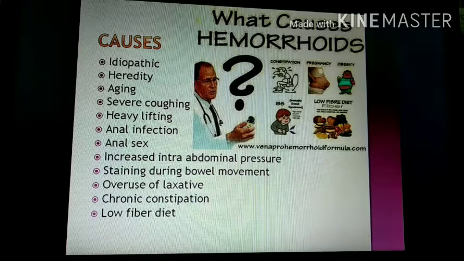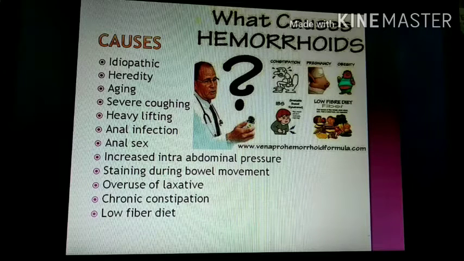After that, aging: the tissues that support the veins of the rectum and anus weaken with aging. Severe coughing may increase intra-abdominal pressure, which causes strain on the hemorrhoidal vein. Heavy lifting likewise increases the pressure on the anal area.